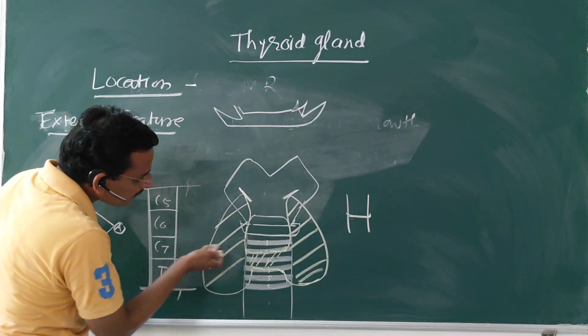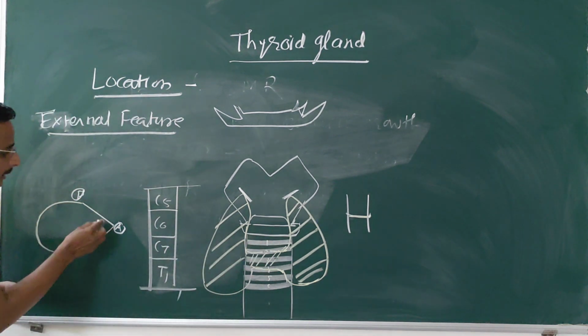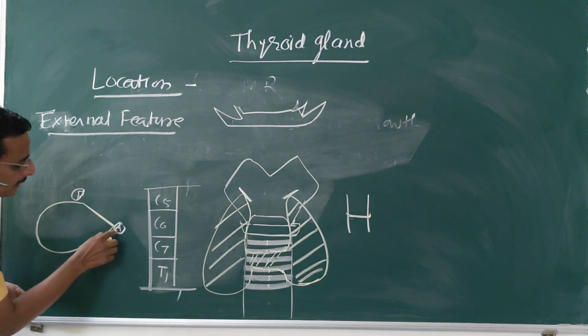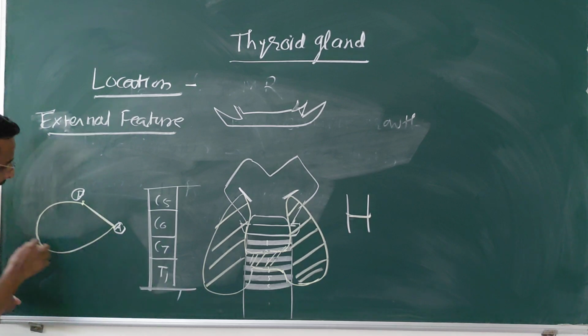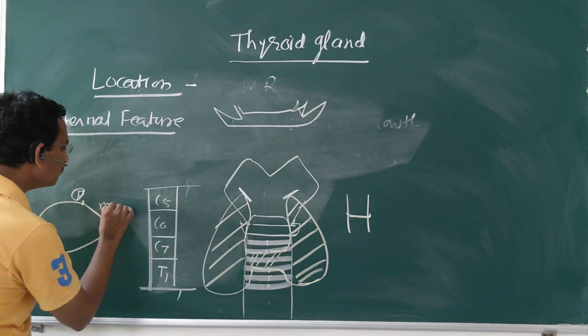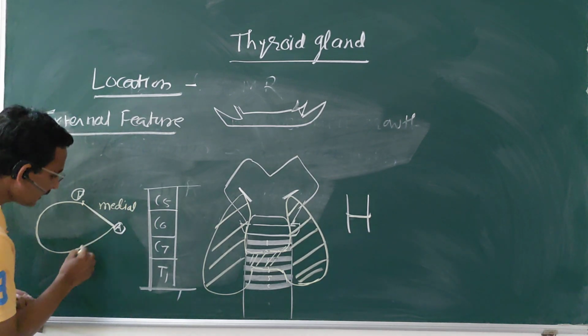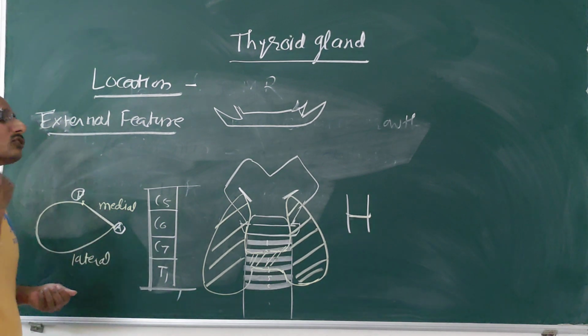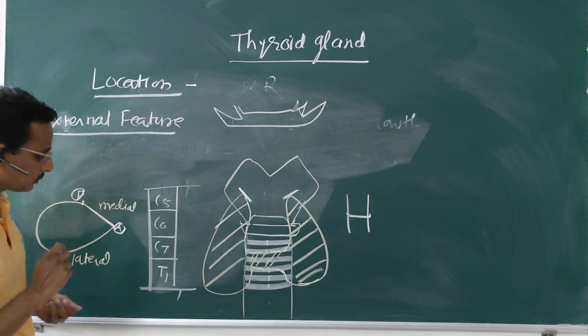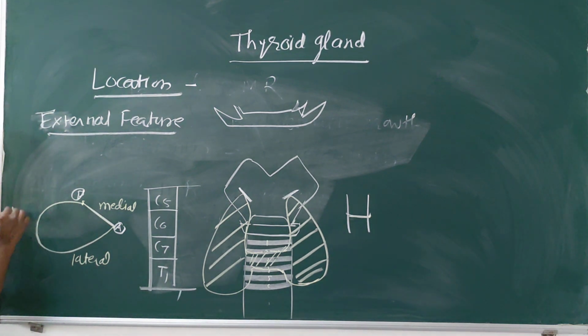If you cut this lobe in this way, this is the anterior border and this is the posterior border. And these are the surfaces. This is the medial surface. This is the lateral or superficial surface, which is related to skin, and this is the posterolateral surface.